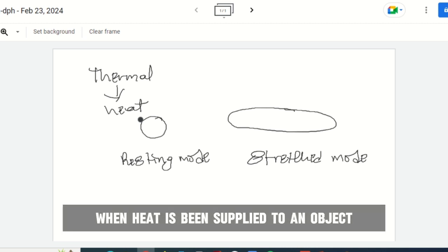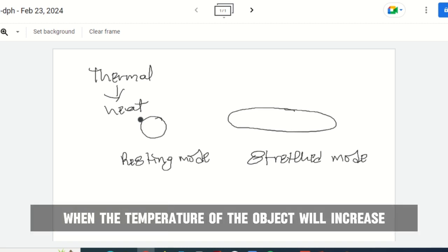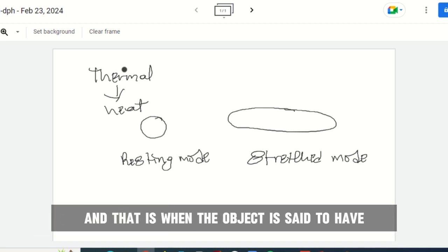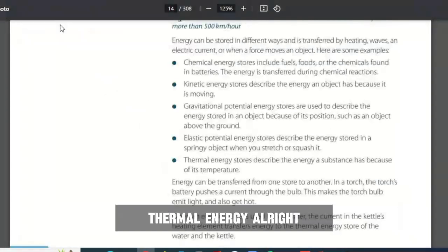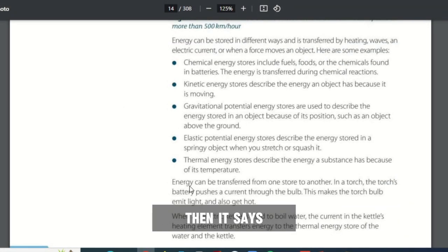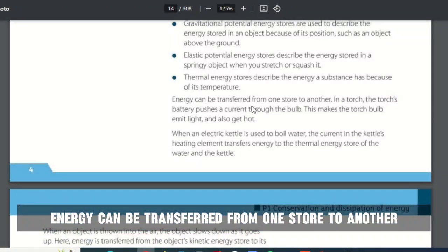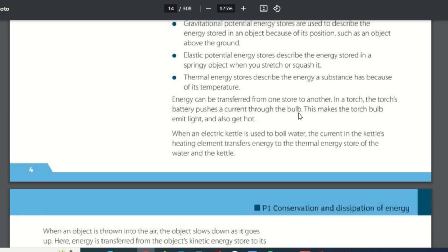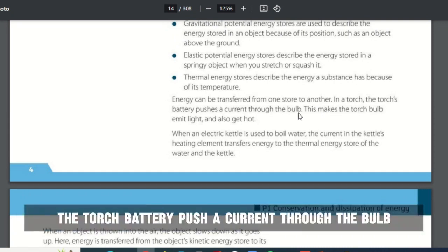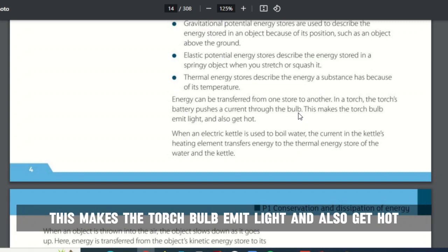When heat is being supplied to an object, that is when the temperature of the object will increase, and that is when the object is said to have thermal energy. All right, then it says energy can be transferred from one store to another. Now, on a torch, the torch battery pushes a current through the bulb. This makes the torch bulb emit light and also get hot.